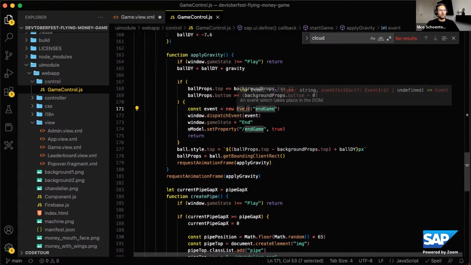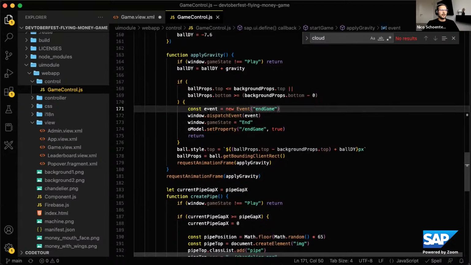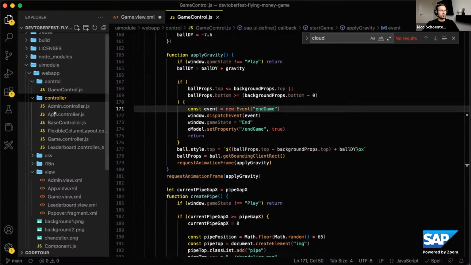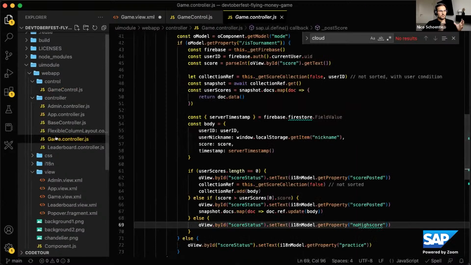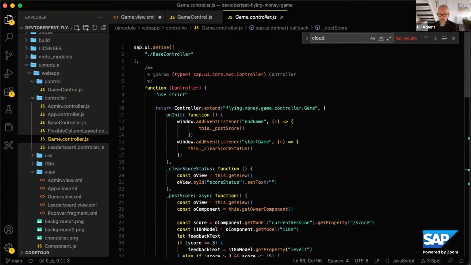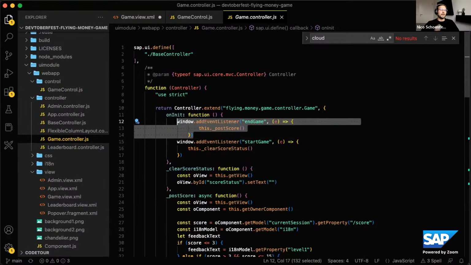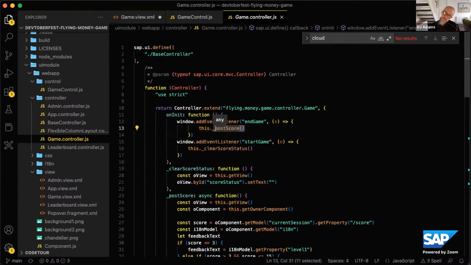I just create a new event that's called end game, and I dispatch that to the window, and then I can have it in my game controller. For the right part of the flexible column layout, there's a controller for that. And I believe I listen to this end game event here. Yeah, that's where I listen to the end game event. And that's what will display and post the score, as you can see here, like posted. So that's how the communication works.